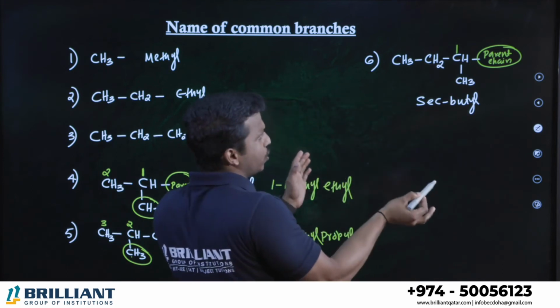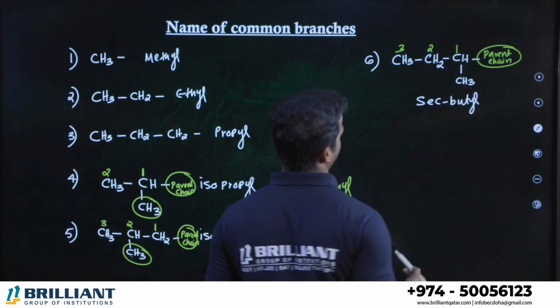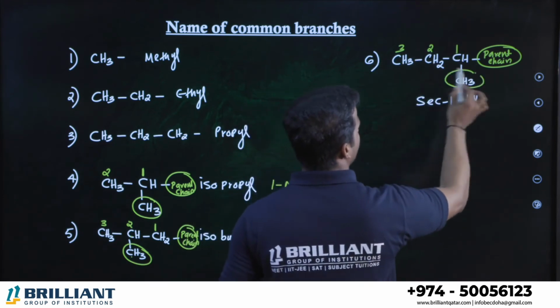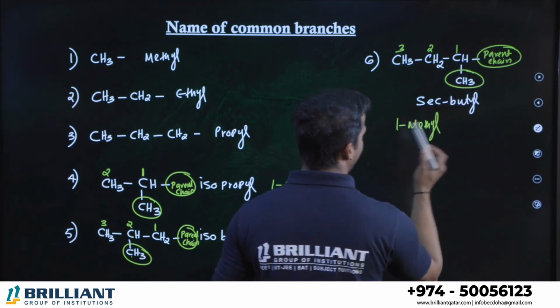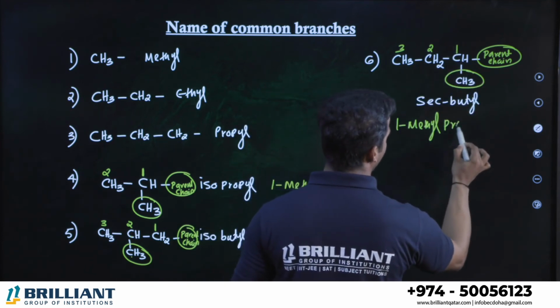Now you take the longest chain in the compound. 1, 2, 3, or you can take 1, 2. That's wrong, right? Because the maximum carbon is here: 1, 2, 3. At the first position, what do you have? Methyl. So we can say 1 methyl. Alright, 1 methyl propyl.